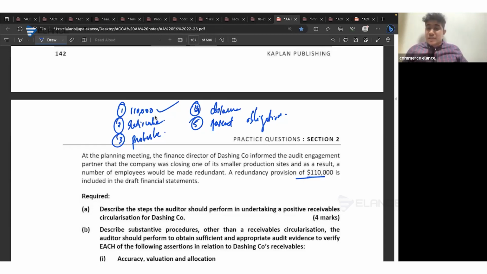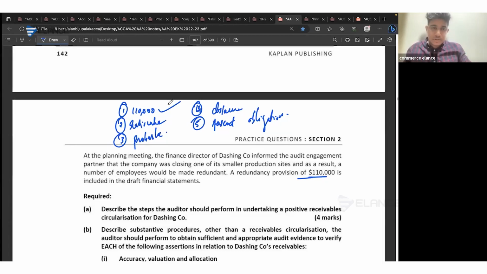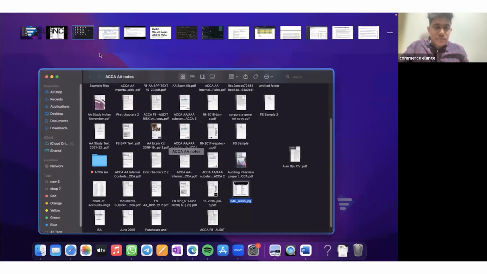And in addition to which, disclosures of the provision should also be provided in the company's financial statements. So we have to confirm whether all of this exists. Then only we are required to create the provision, and the amount of provision should be appropriate to be included in the financials. So in this case, we will just do one thing.